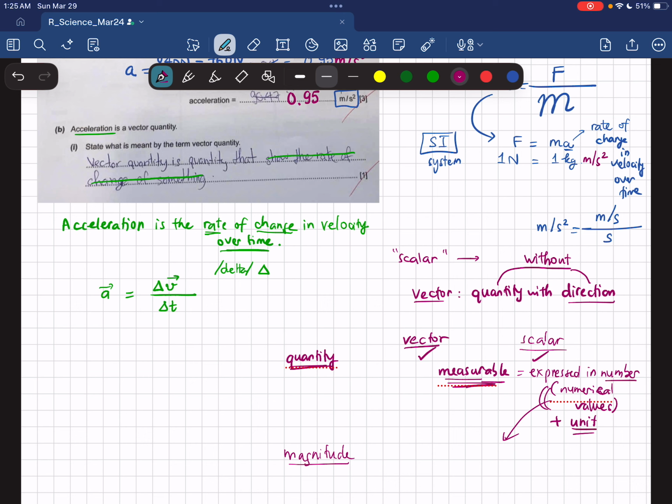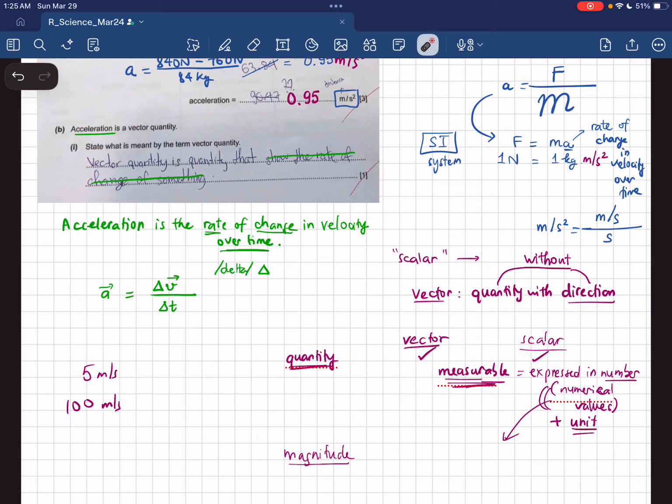For example, if I'm traveling at a speed of 5 meters per second, compared to another one that travels at a speed of 100 meters per second. Can you imagine the difference, right? You just blink your eyes for 1 second, and you can see someone has traveled 5 meters already. But this one, you blink just 1 second, and that person has moved like 100 meters, which is really fast already.